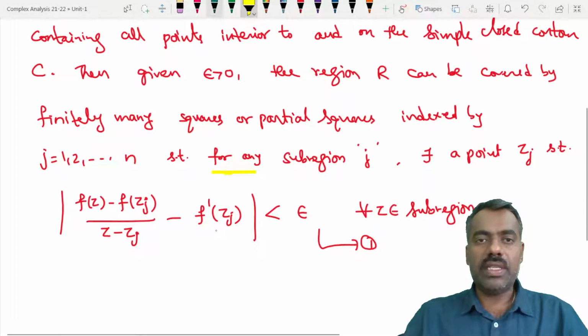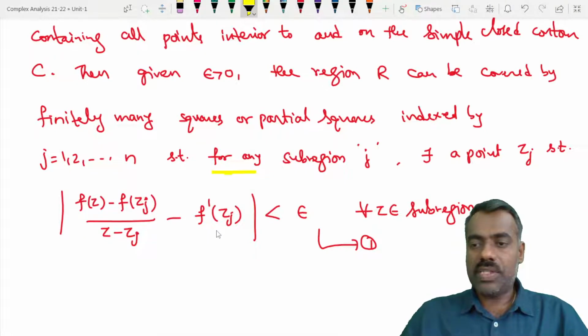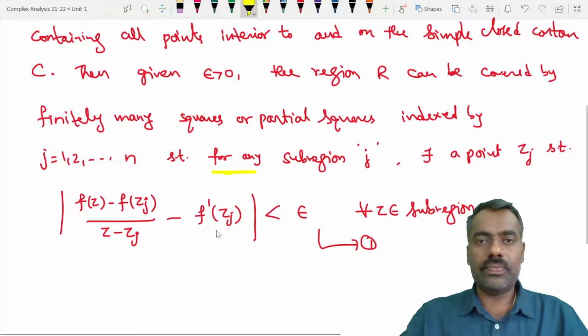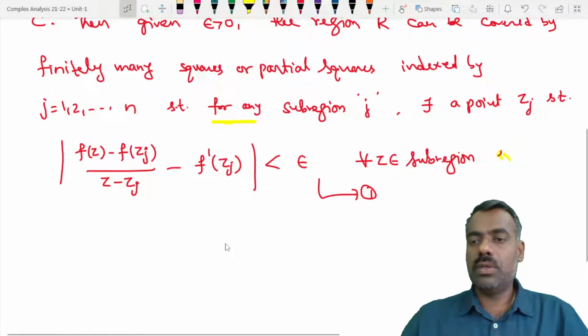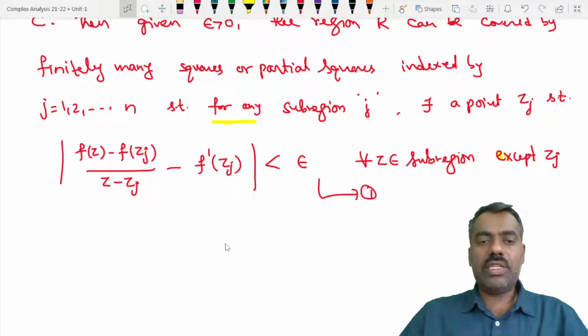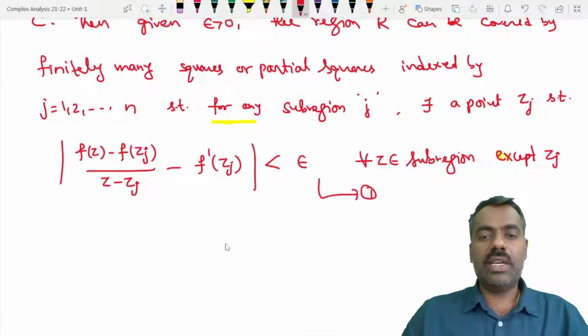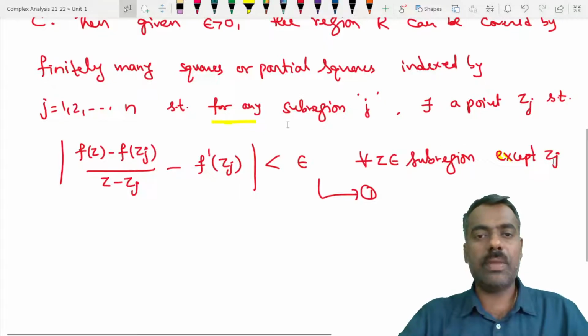Here I have to mention, for all z except z equal to zj. That means z should be different from zj. Then only it is valid, so we have to keep that in mind.